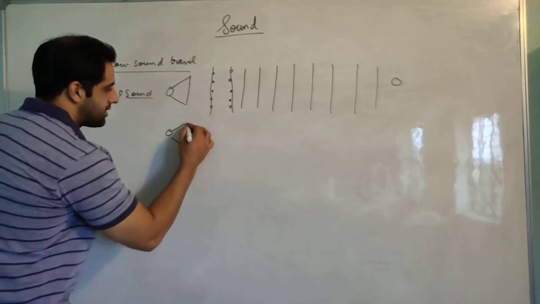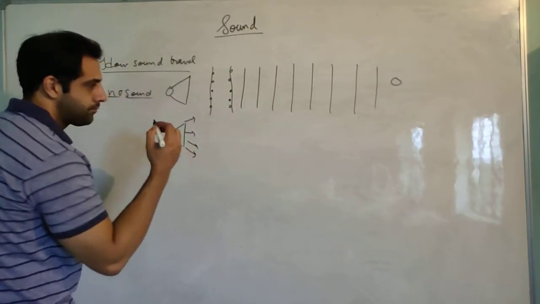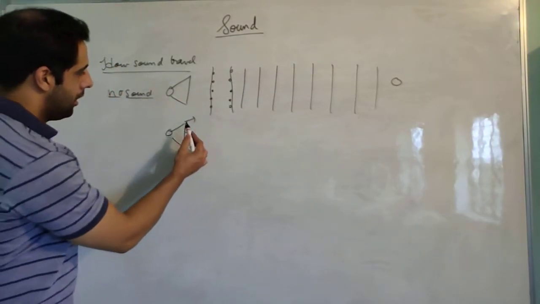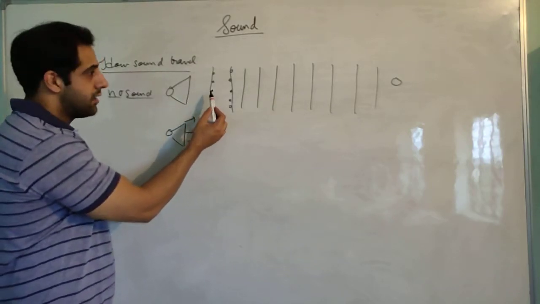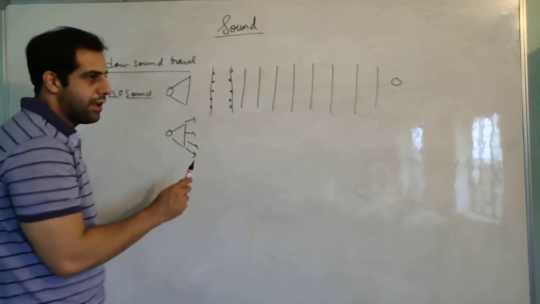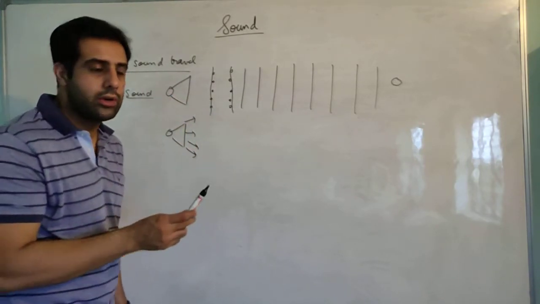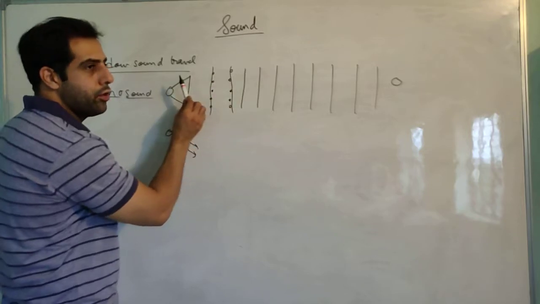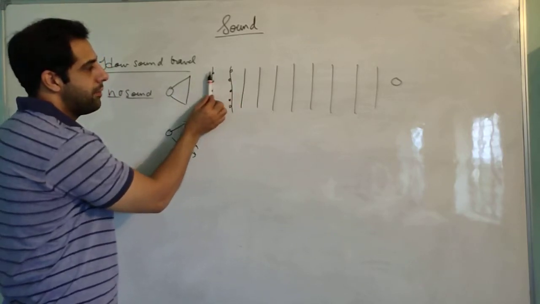Now let us say it starts producing sound. What will happen? When the sound comes out of the speaker, the first set of molecules will absorb the energy of the sound and start vibrating. And since sound is a longitudinal wave, they will vibrate in a to and fro motion. So these particles will vibrate like this.